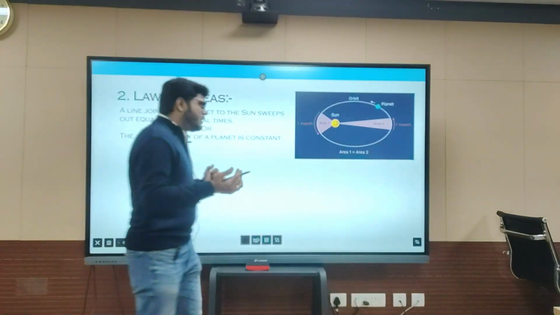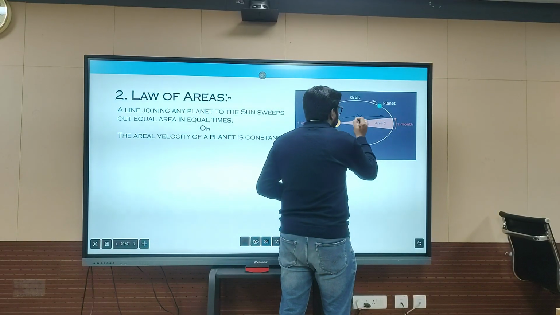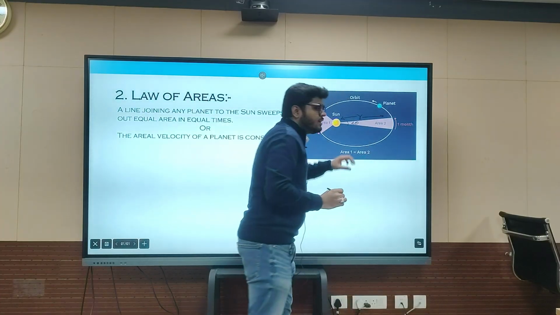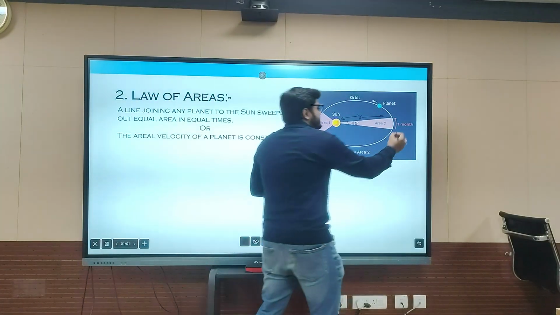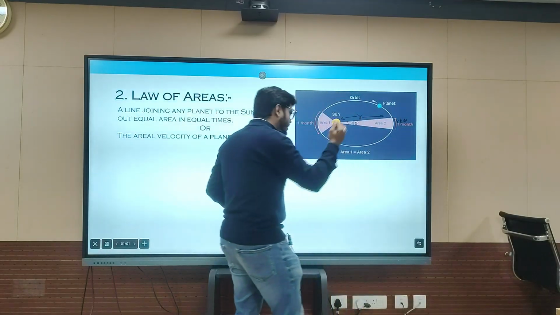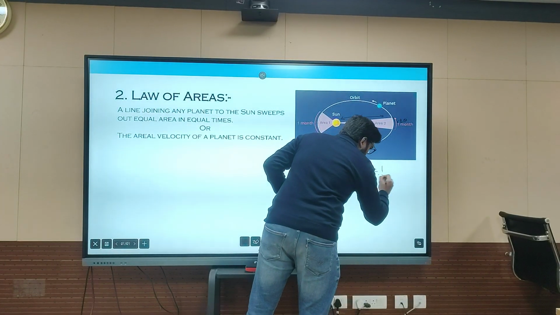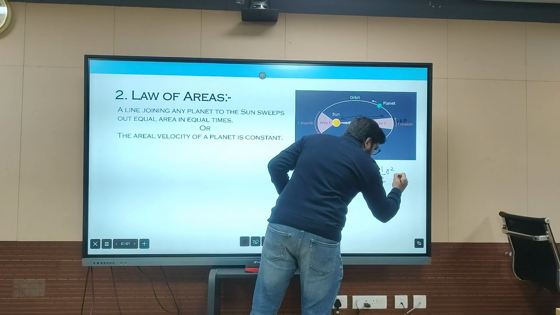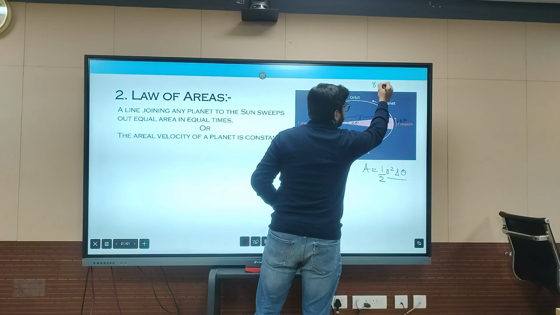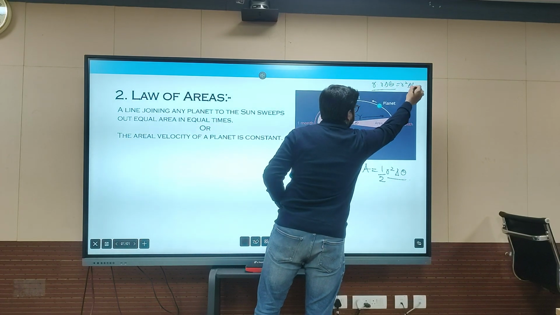So for the area, if you consider this a radius r, and you consider a small angle element del theta, then this sector is r del theta. By this you can say that the area is 1 by 2 r square into del theta. This r square del theta is r into r del theta. Okay, this was r square del theta.